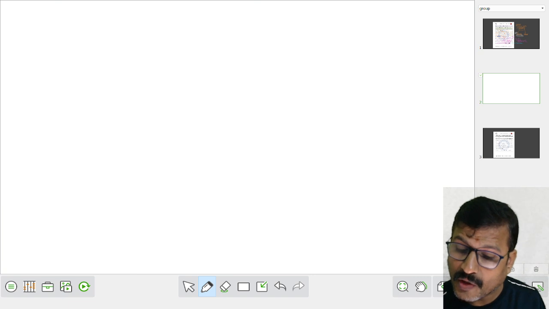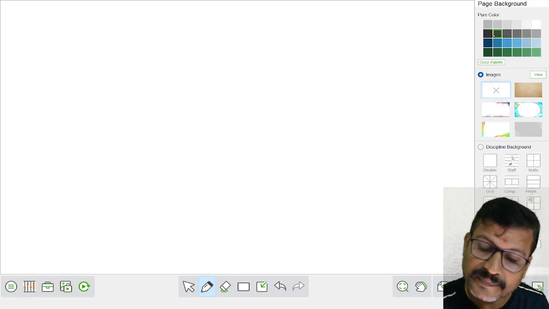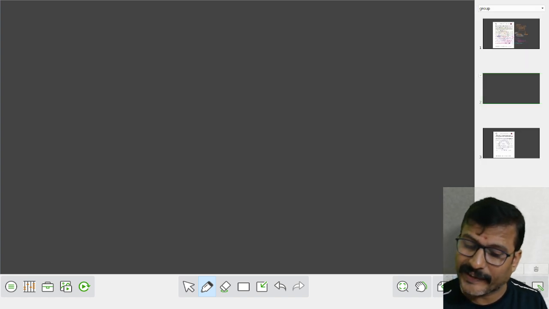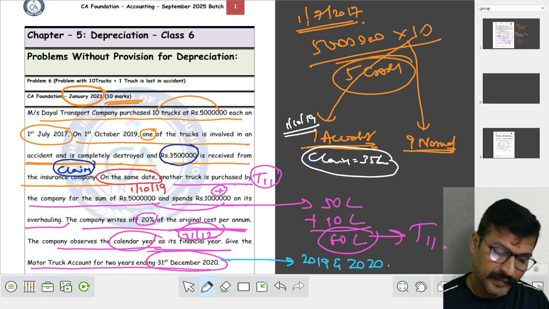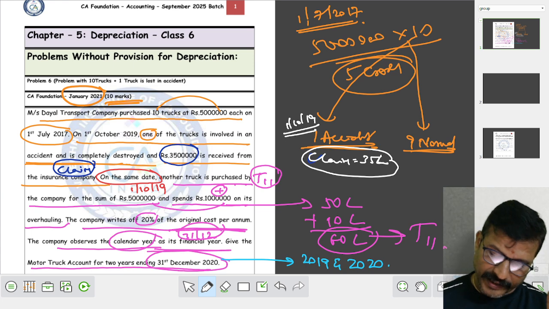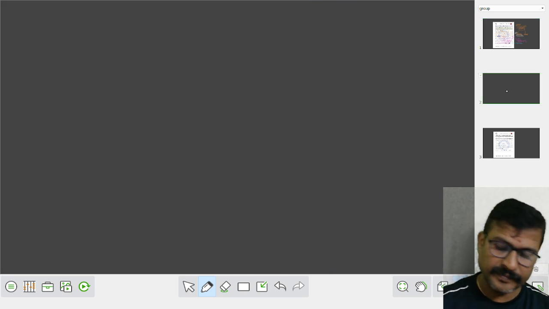So now what to do for this particular solution? Okay, fine. First, we have to mention depreciation. What is the rate of depreciation? The rate of depreciation is 20% under OCM.